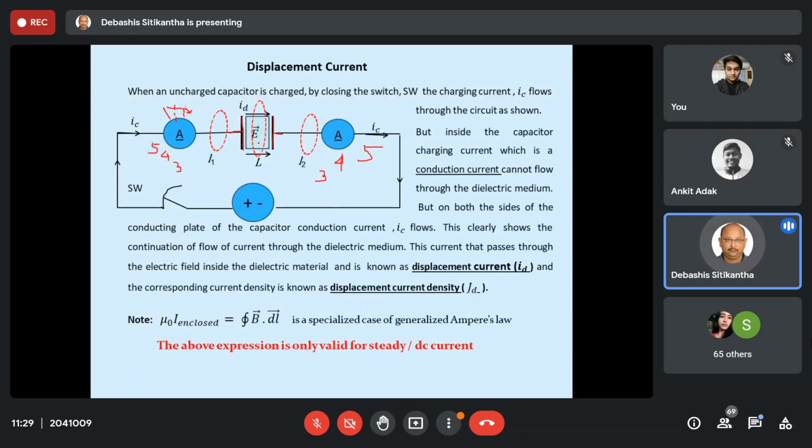Insulating medium never allows the flow of current through it. They are known as insulators because they do not allow the flow of current. So how is it possible that the same charging current is flowing on either side of the capacitor? It is next to impossible.